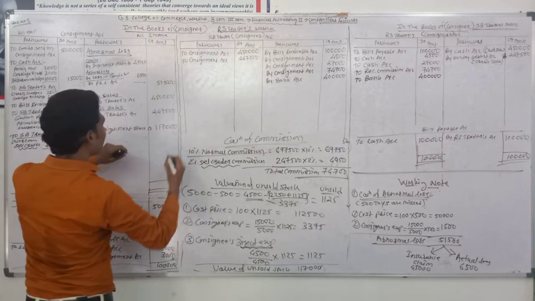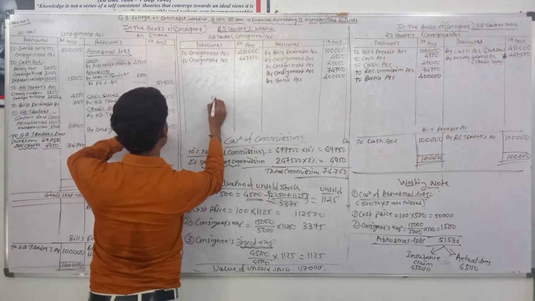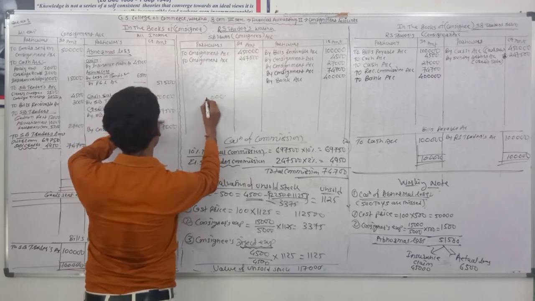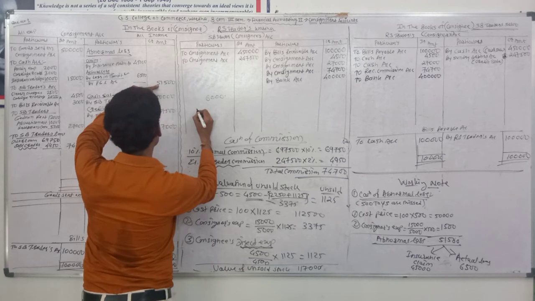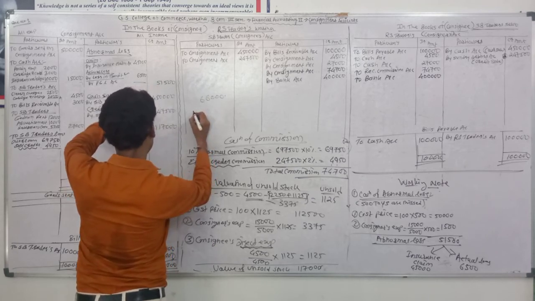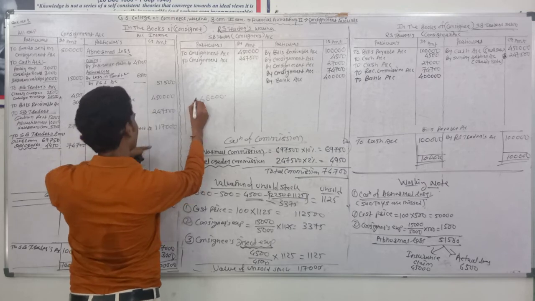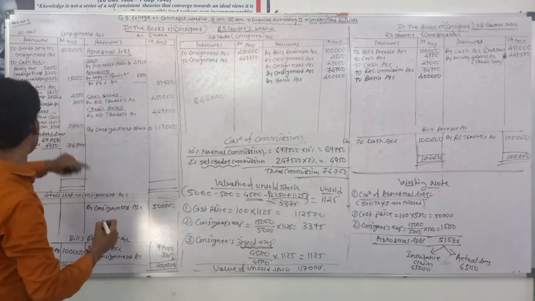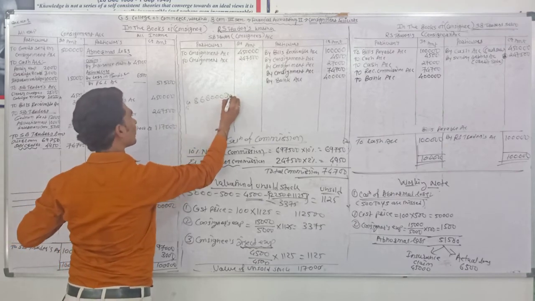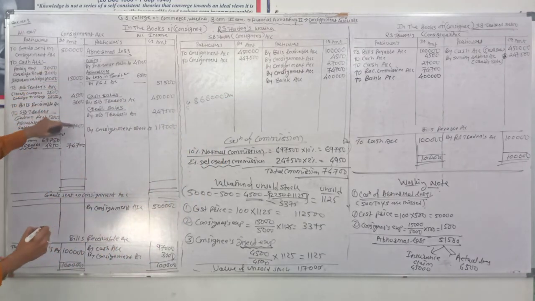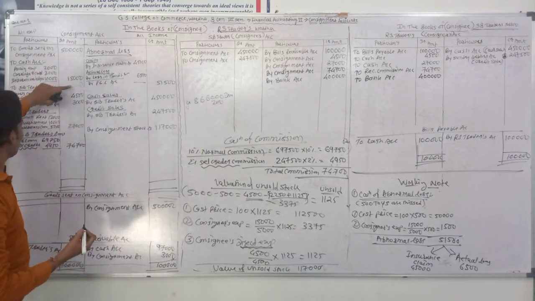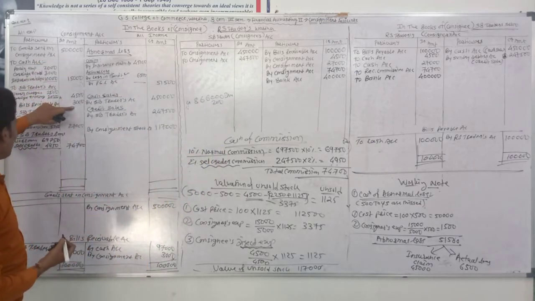Making the totals, 8,66,000 is the credit side total. It's a credit side total, it's income.